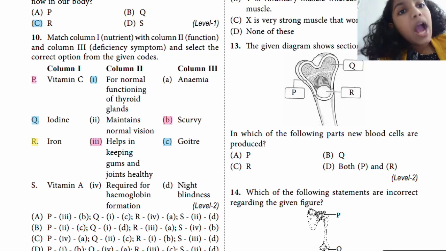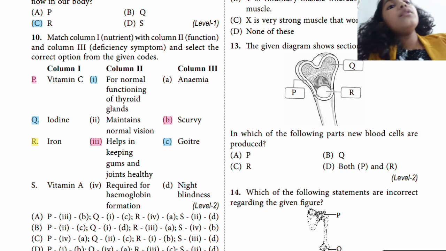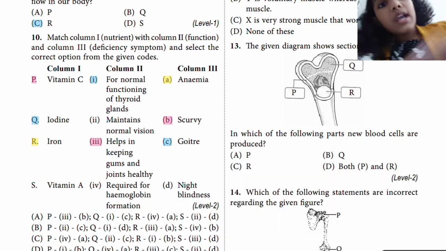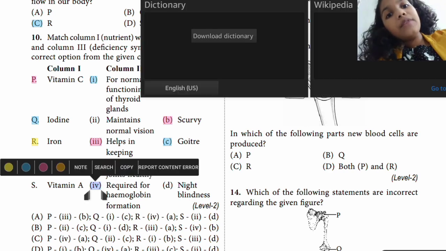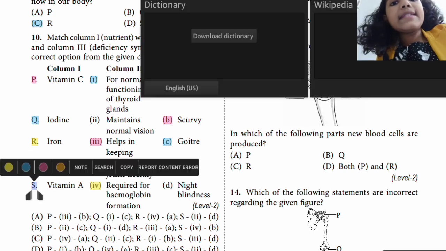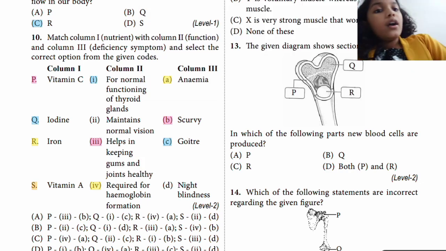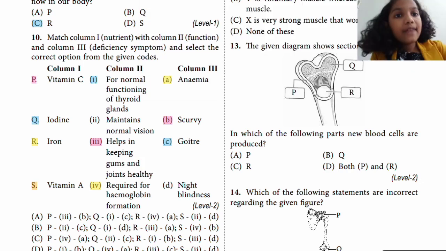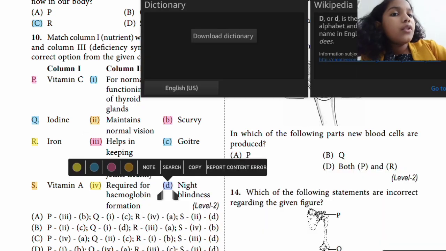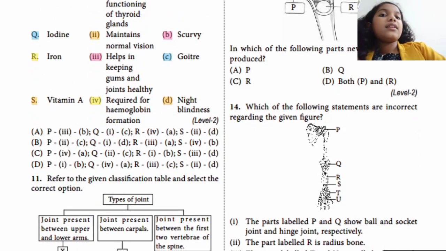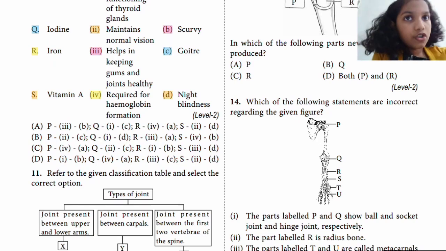If you have less iron, you will have anemia. And why do you need iron? For hemoglobin formation. And S is vitamin A. Why will you need vitamin A? For normal vision. And what will happen if you don't have vitamin A? Night blindness. So P is to 3 is to B, which is correct.